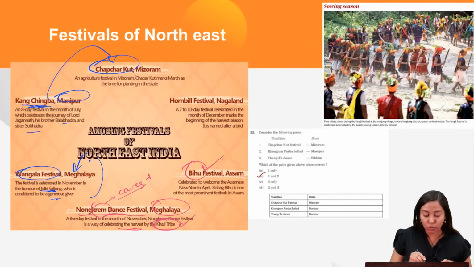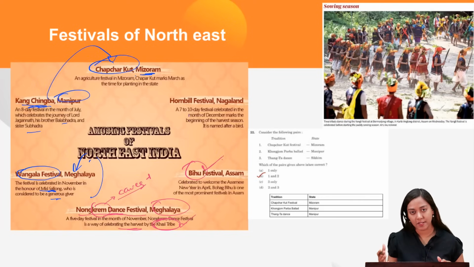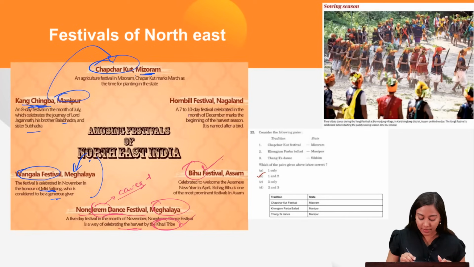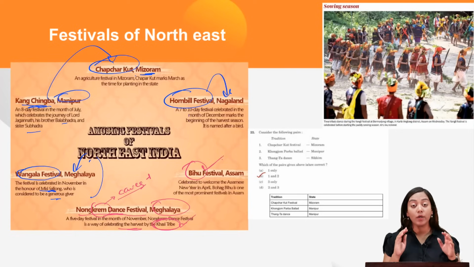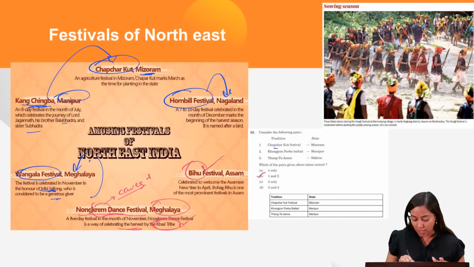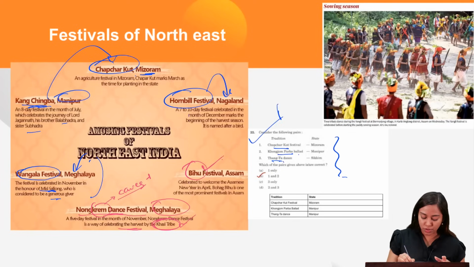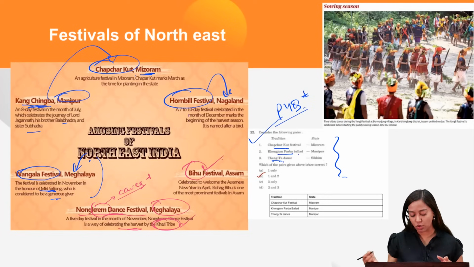Then Chapchar Kut. Chapchar Kut is from Mizoram, and this is basically a harvest festival celebrated in Mizoram. The other harvest festival is Hornbill, celebrated in Nagaland. Please take notes of them. Question, a very similar one has been asked in the UPSC examination: Chapchar Kut, Kang Parba, Thang-ta dance. So they have to be matched, and you should be able to do such PYQs, because if you are going to attempt the examination, I am sure that you have already seen some of them.